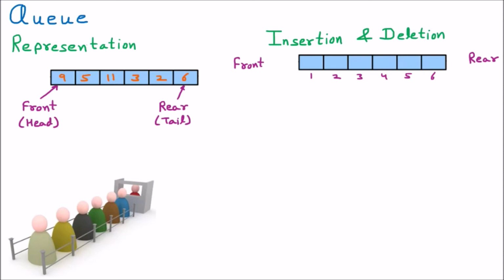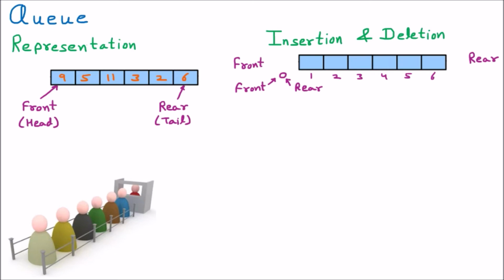Where are the front and rear pointing? Obviously they cannot point to any position. They are pointing to 1 minus the first position. Let us suppose that is 0. So front and rear both point to 0. Front is 0, and rear is also pointing to 0. At the start, whenever the queue is empty, front and rear are both pointing to 0.